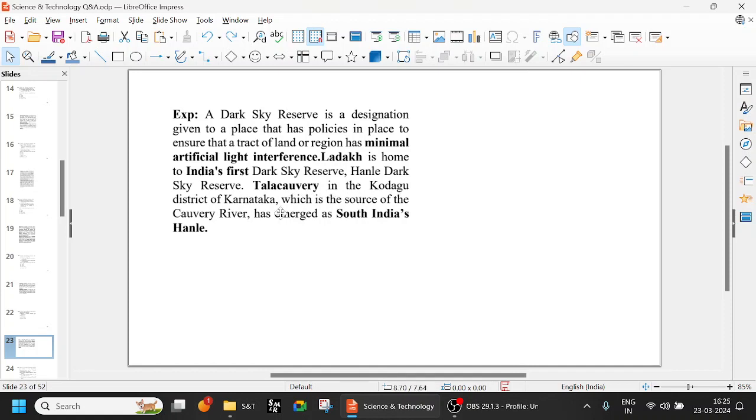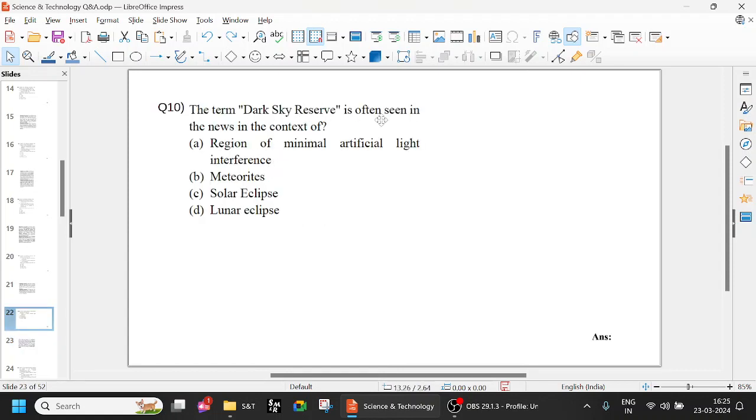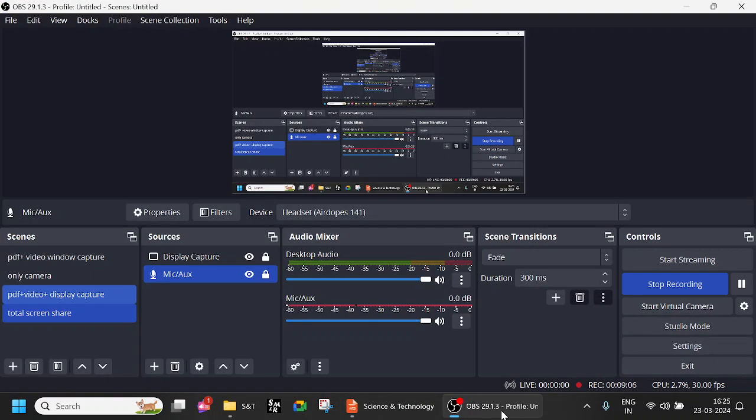Talakaveri in the Kodagu district of Karnataka, which is basically the Coorg region and the source of the Kaveri river, has emerged as South India's Hanle. Even in this region, it is good for observation of the stars. So the term dark sky reserve, often seen in the news, is in the context of a region of minimal artificial light interference. Try to remember that. It is about observing the stars and all those things. In the next session, we'll continue with the 5 more questions.